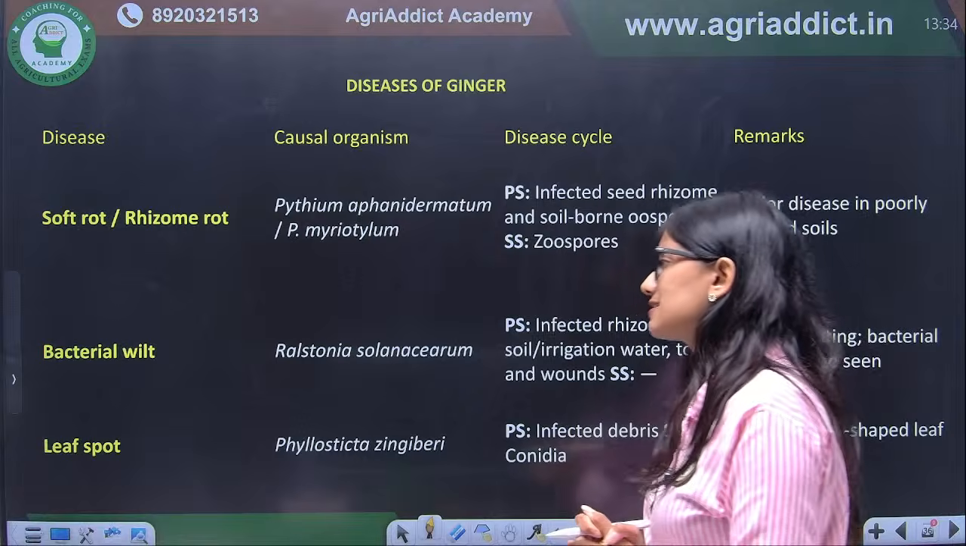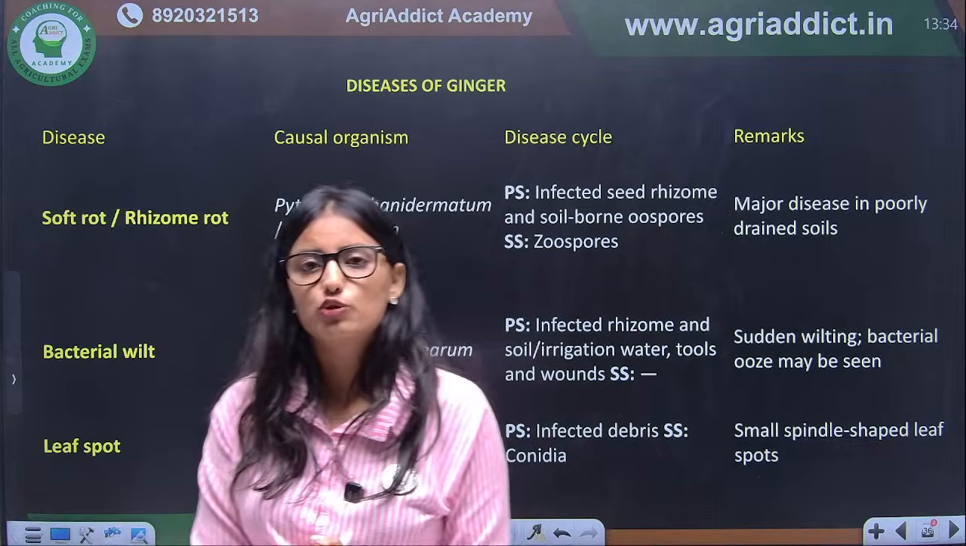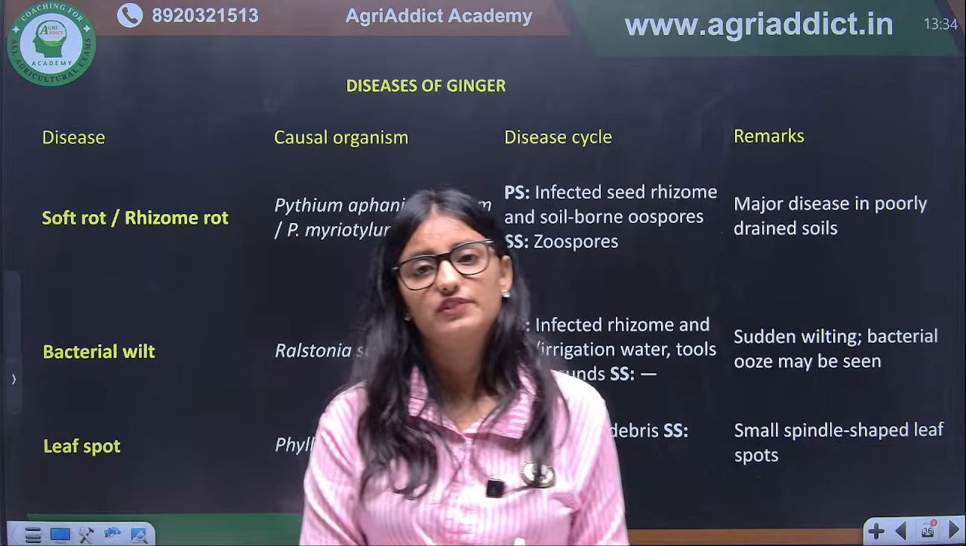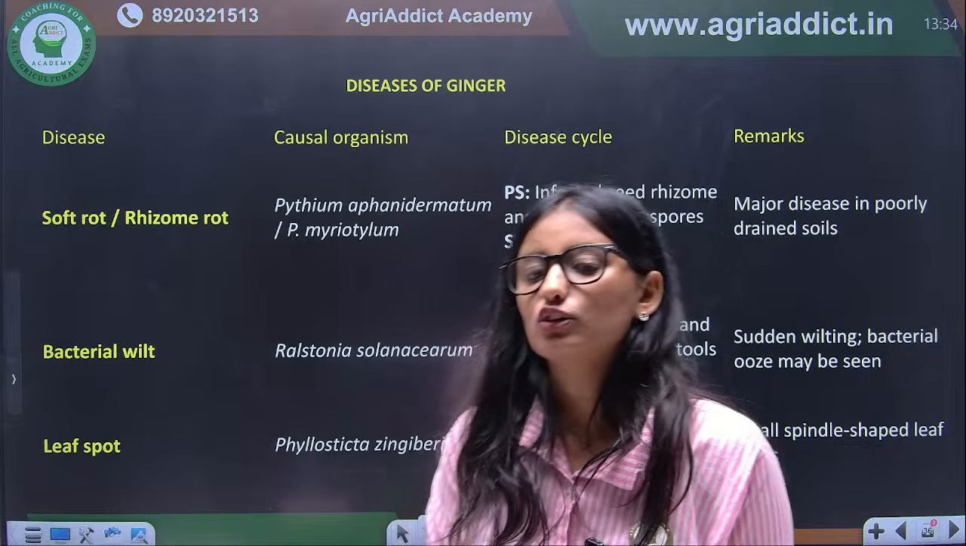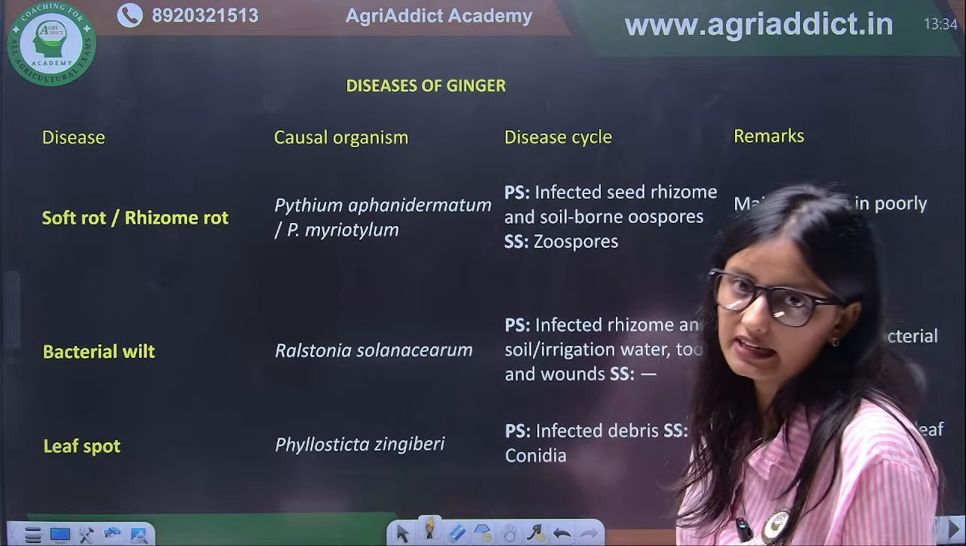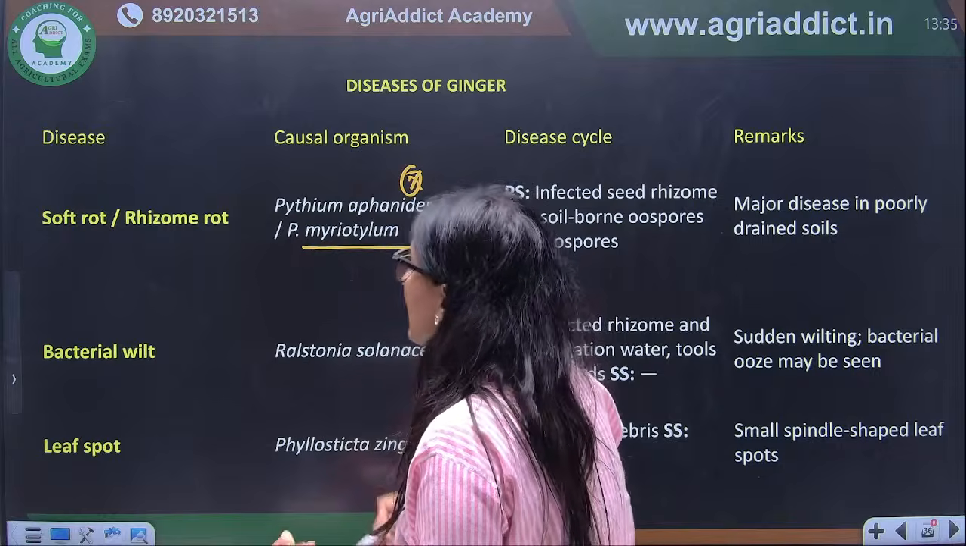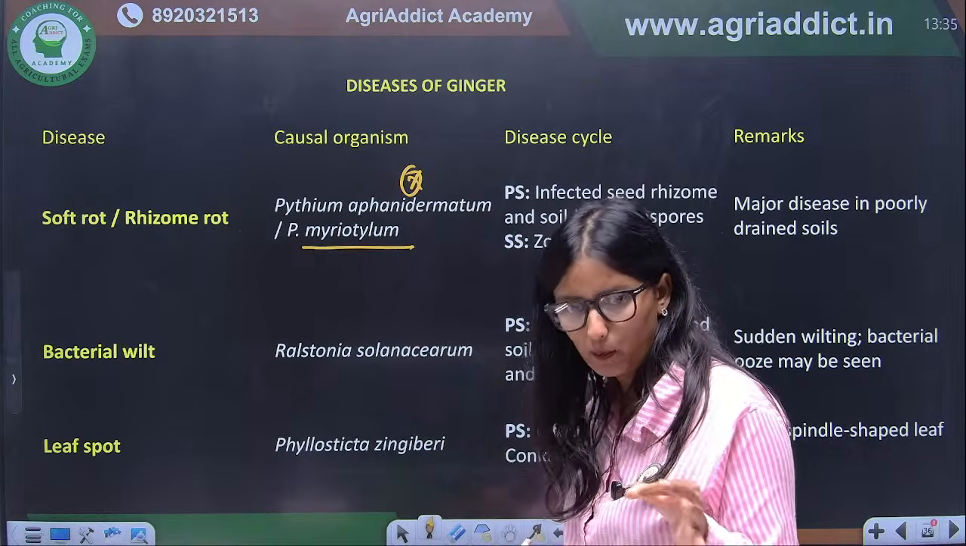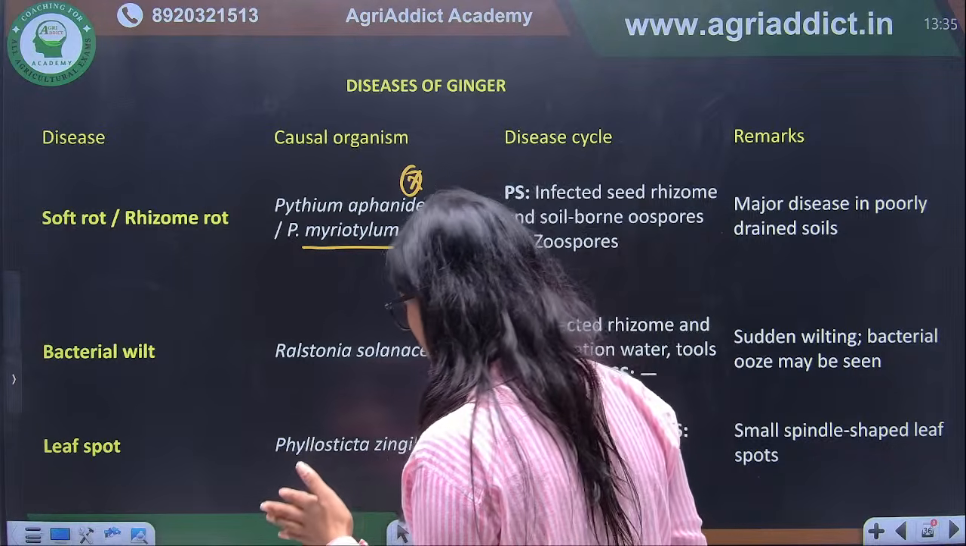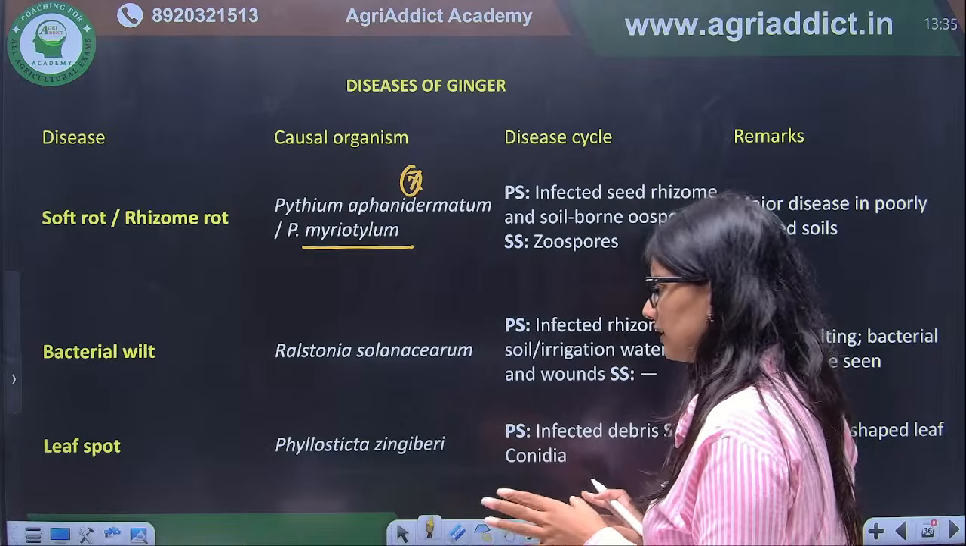Okay, so again, we have discussed this. Next, we have diseases of ginger. Rhizome rot is a very common disease of ginger. We can call it soft rot. The causal organism is Pythium aphanidermatum, or Myrothecium is another important species. The causal organism is the important thing here.